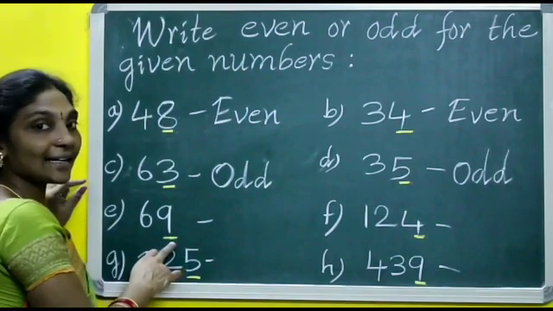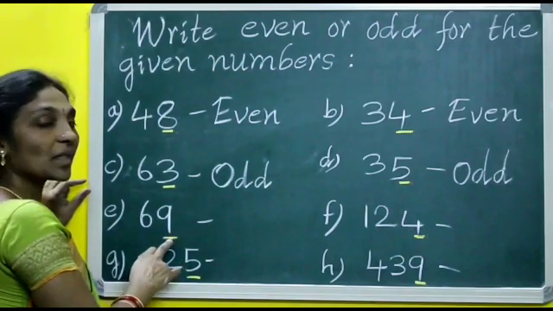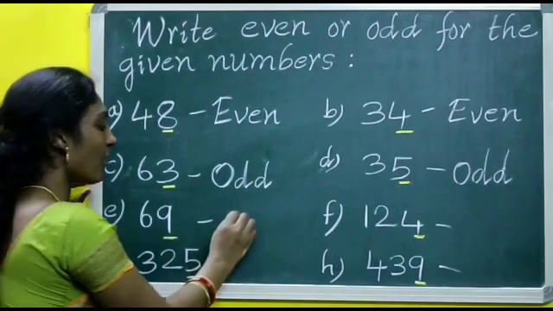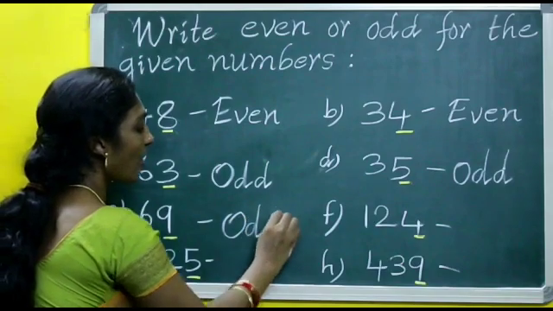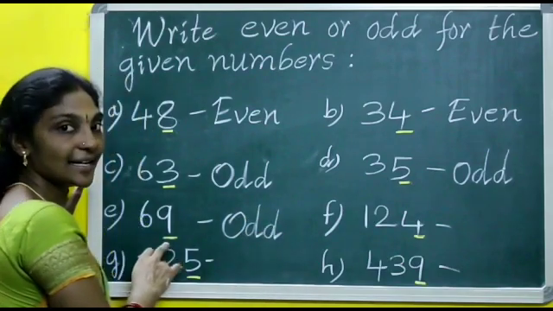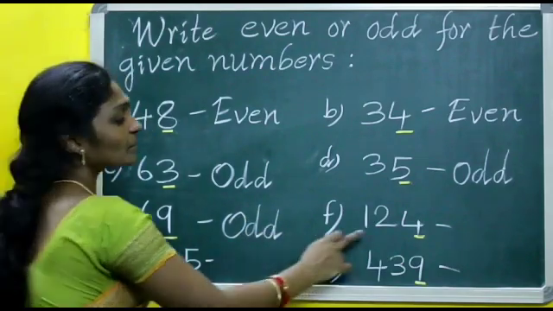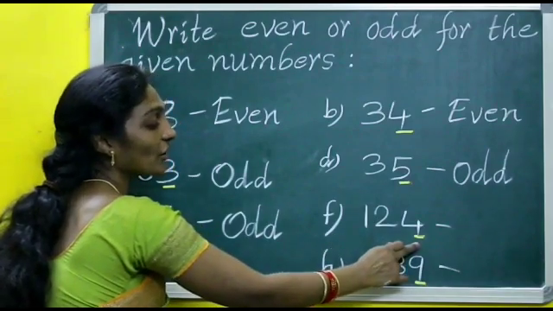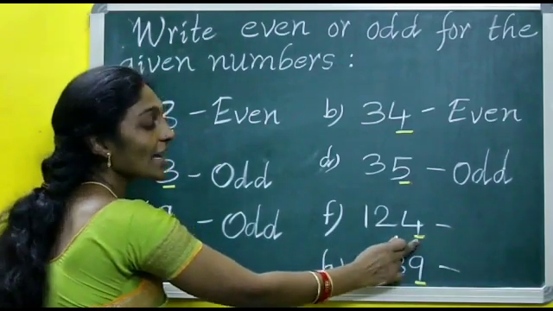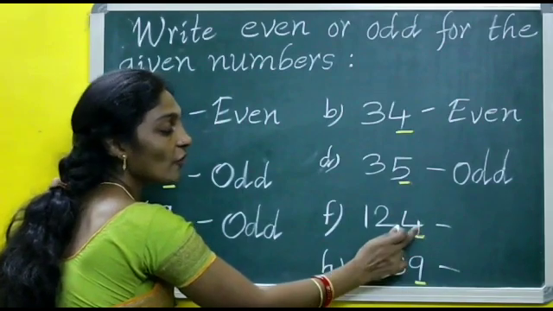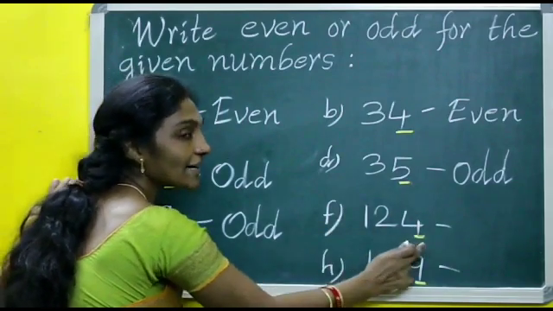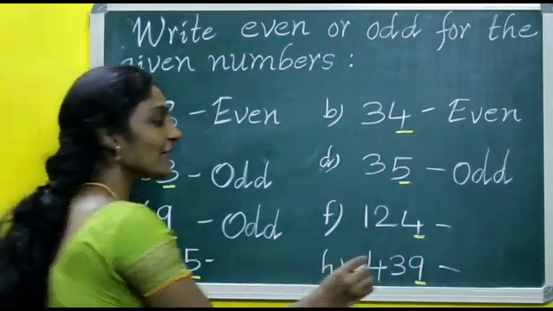Here, what is the ending digit? 9. So, even or odd? Odd. 69 is an odd number. 124. 4 is even or odd? It is ending with 4. 4 is even. So, the number 124 is an even number.